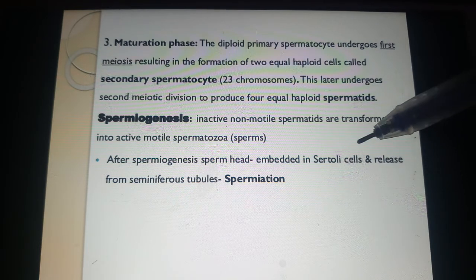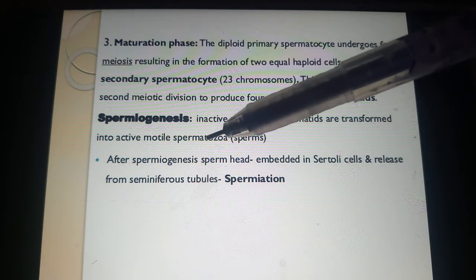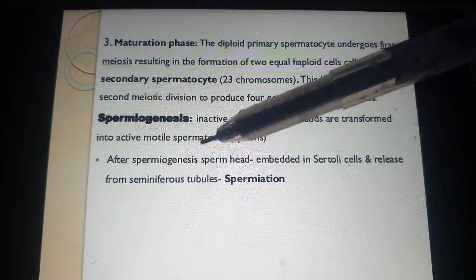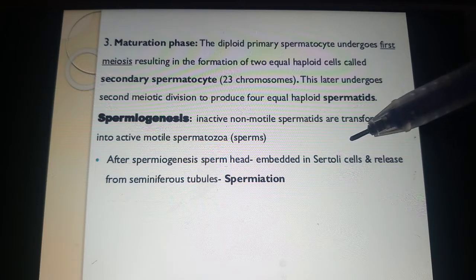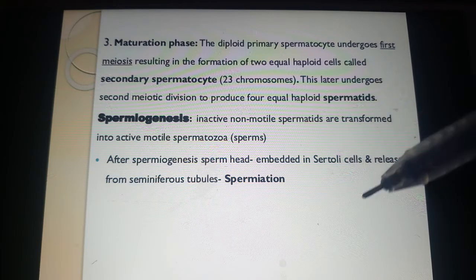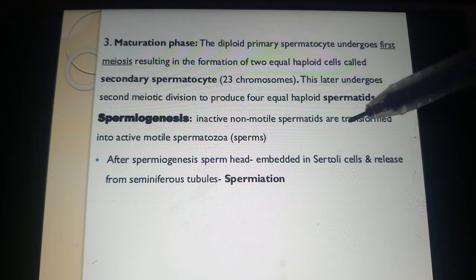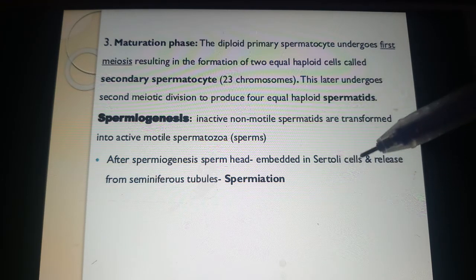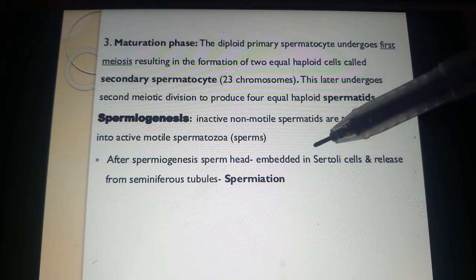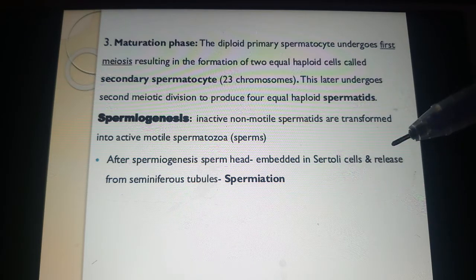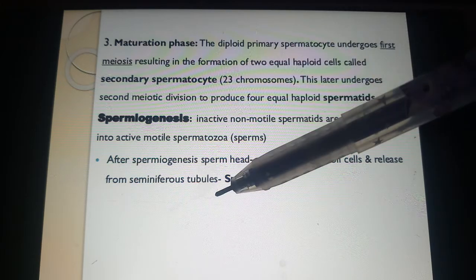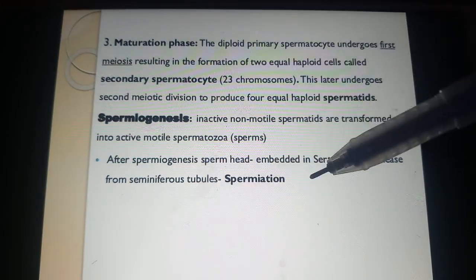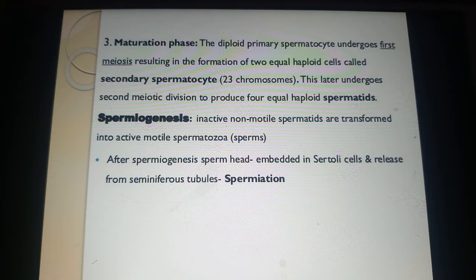After spermiogenesis, the sperms are not directly released into the lumen of the seminiferous tubule. They get attached to the Sertoli cells. Why? Because they get nourishment, their development is completed, and then there is a release. Then the sperms are released from the seminiferous tubules. This process is called spermiation.